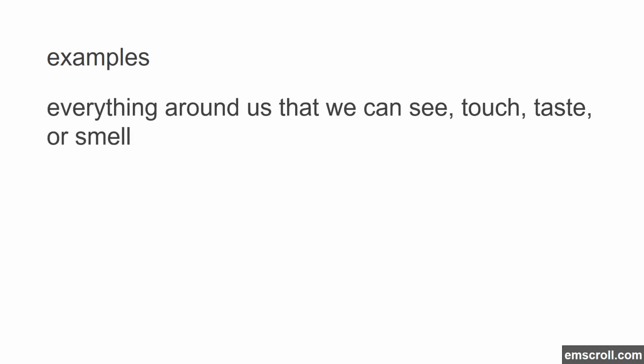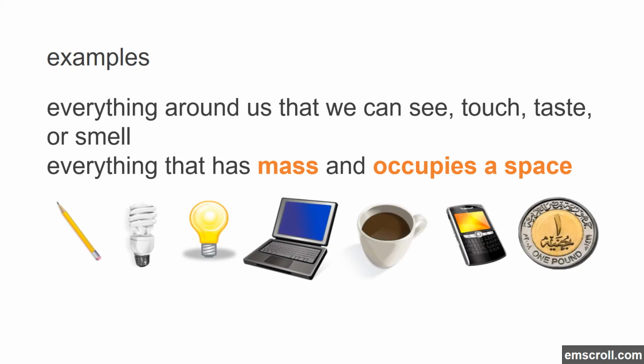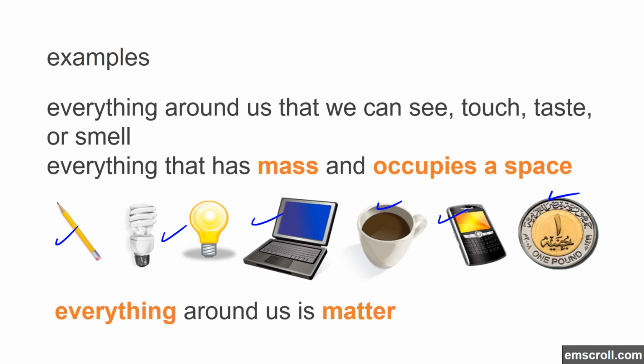Let's take some examples of matter around us. According to the previous definition, everything around us that we can see, touch, taste, or smell is matter. Everything around us has mass and occupies space. For example, the pencil, the light bulbs, the computer, the cup of coffee, the cell phone, even the coin is matter, because they all have masses and they occupy spaces. So we can say that everything around us is basically matter.